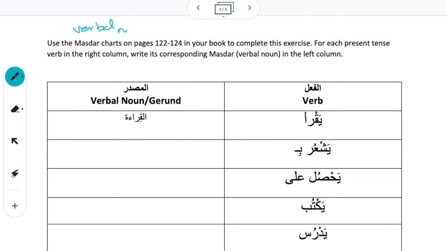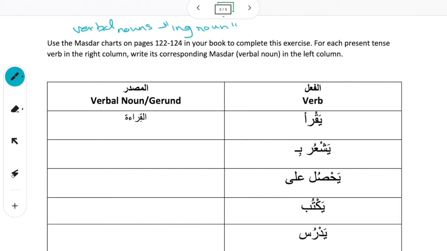Okay, let's look here. What do we have next? Masdar. Masdar, remember, were your verbal nouns, and all verbs have them. So it is the ing noun, right? Or the act of doing that thing. So if we say, for instance, he's running, the verbal noun is the act of running.